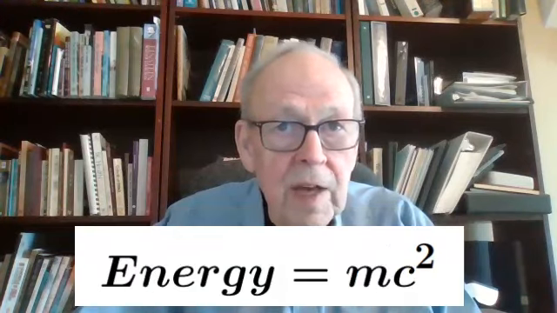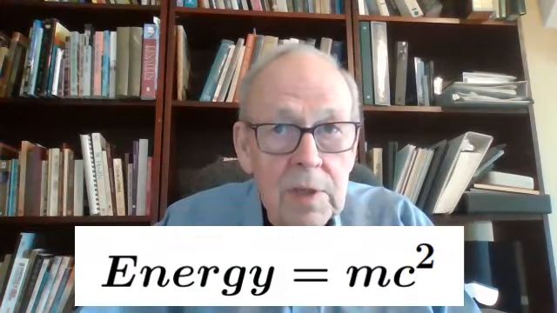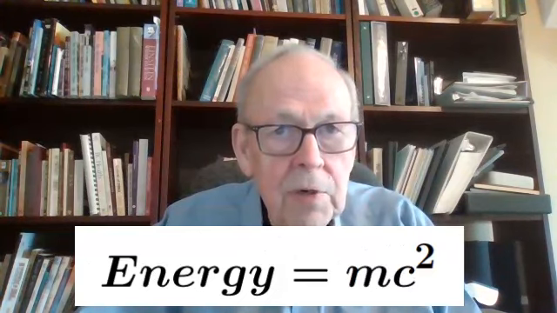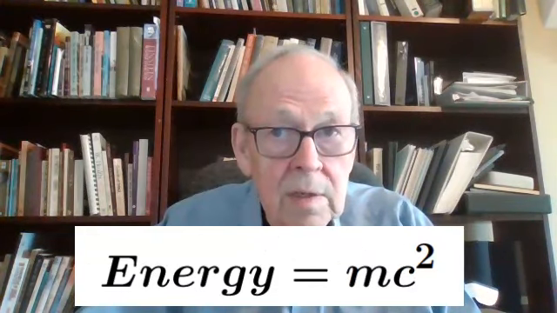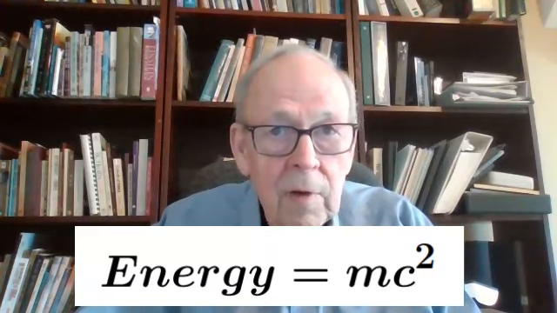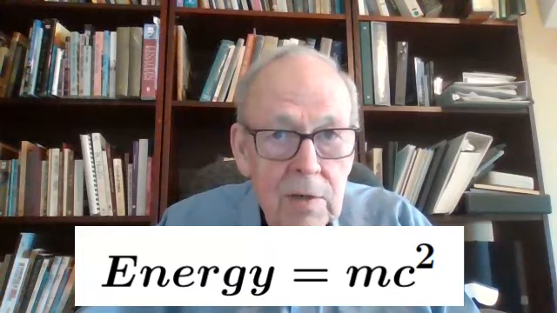This question is often asked about the equation E equals mc squared, and some want to assert that if you have energy, then you must have mass, and vice versa. But in that equation, the equal sign means upon transformation it yields, which means that if you have some mass and convert it all to energy by some process, this equation tells you the amount that you would get. Correspondingly, if you have energy and convert it to mass, this equation would tell you the amount of mass that you get. It's a transformation equation.